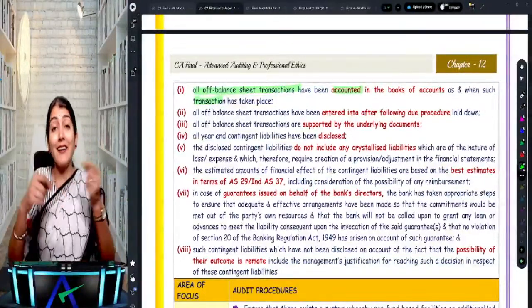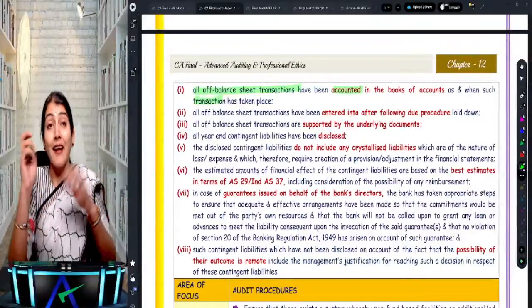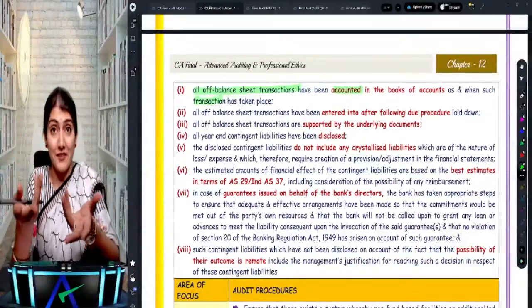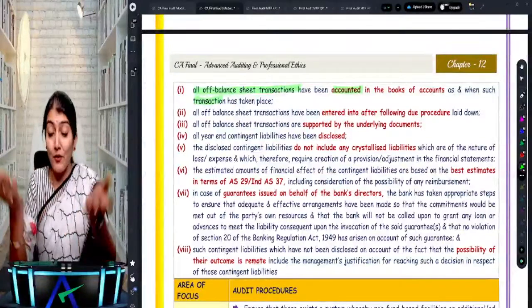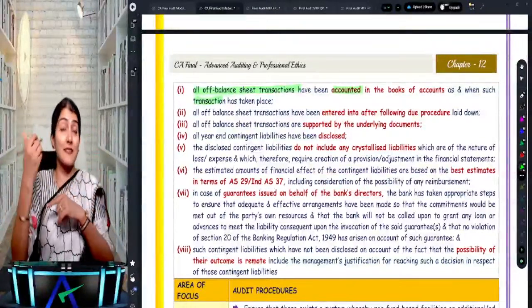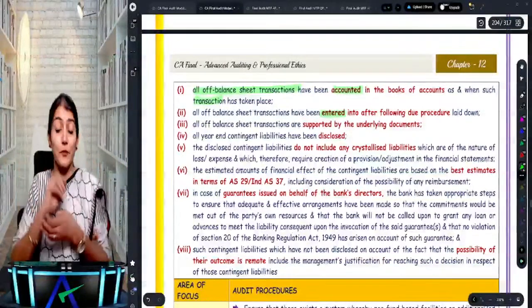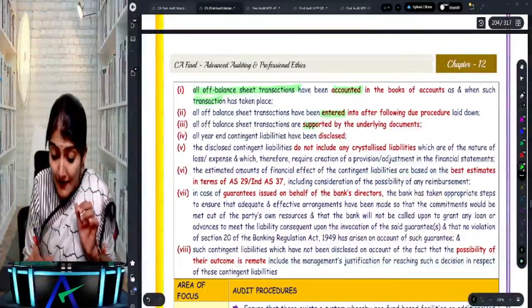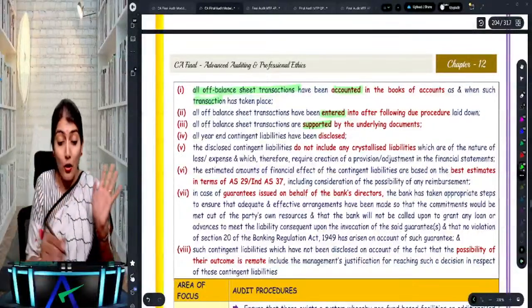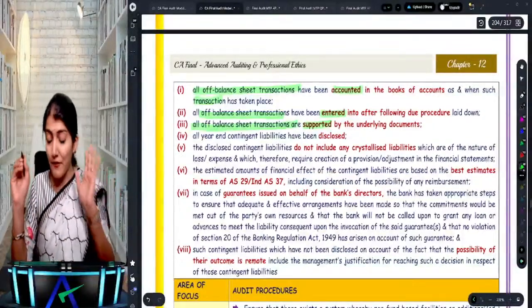But if the bank guarantee is being invoked, if it is to be honored, then it has to be shown as a provision. Then it needs to be recorded in the books. So accounted only when the transaction has taken place. Then it is accounted only after following the due procedure. Then it is supported by the underlying documents, right? So all off-balance sheet transactions, those are the first 3 points.